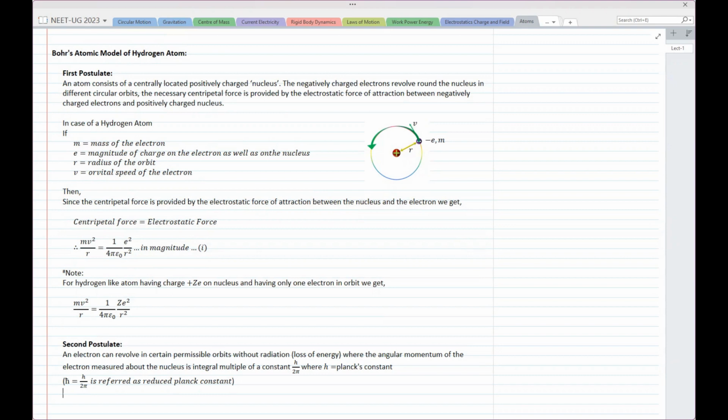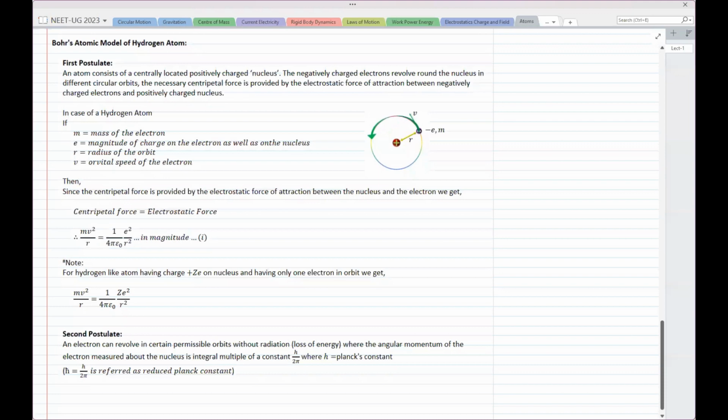This h upon 2 pi is also referred to as h cross, read as h cross. It is h with a cut through it, like a small t with a cut. It is referred to as the reduced Planck's constant. And if the angular momentum of the electron measured about the nucleus is an integral multiple of the constant value h by 2 pi, then the electron can revolve there without radiation. Otherwise, it won't. So your atom can be stable provided every electron in it satisfies this condition.